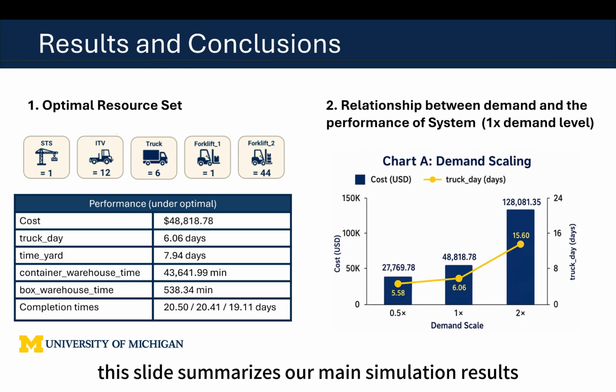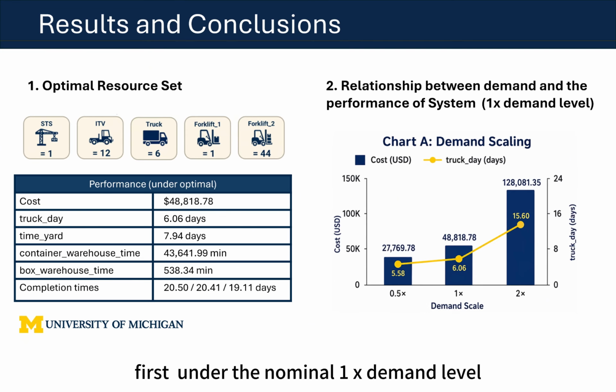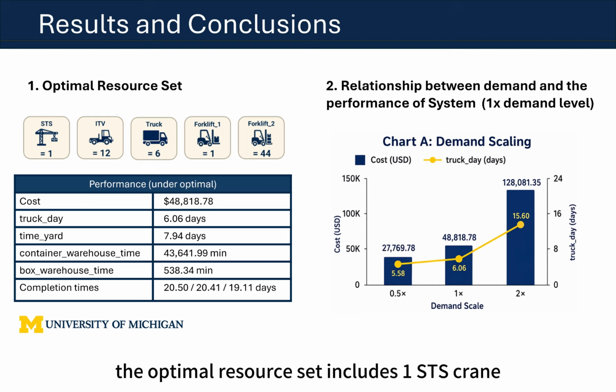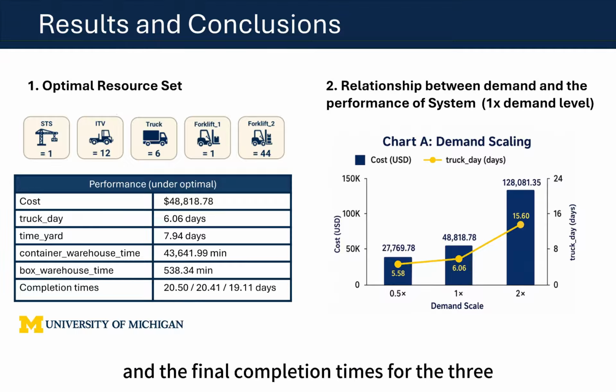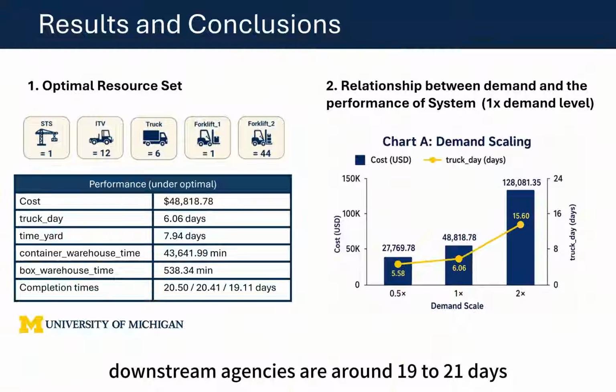This slide summarizes our main simulation results. First, under the nominal 1x demand level, the optimal resource set includes 1 STS crane, 12 ITVs, 6 trucks, 1 container forklift, and 44 box forklifts. With this configuration, the total cost is $48,818.78. The truck-related time is 6.06 days. The yard time is 7.94 days. And the final completion times for the 3 downstream agencies are around 19 to 21 days.